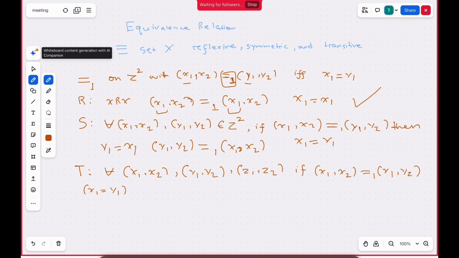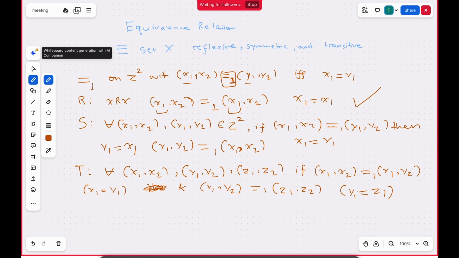Just writing that as a side note. Then, and (y1, y2) and (z1, z2) follow the relation. This means that y1 is equal to z1.